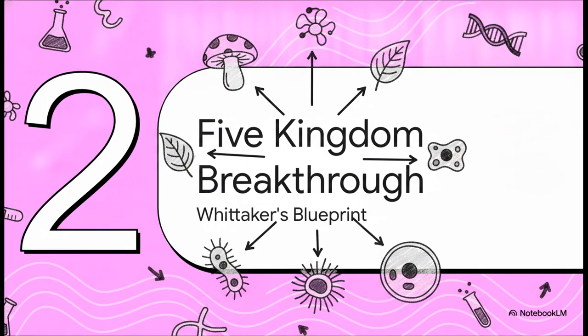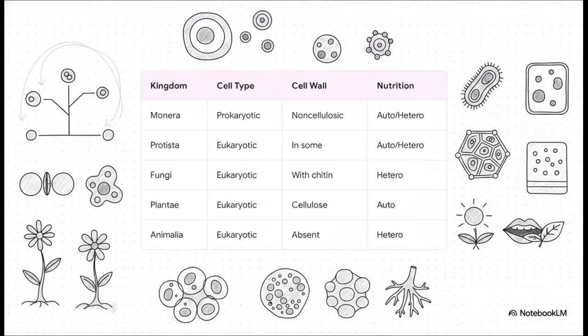Which brings us to Section 2, the five-kingdom breakthrough, Whittaker's master blueprint. Whittaker didn't just look at the outside of an organism. He dug into the microscopic hardware to create his rules. He set up very specific criteria. First, by checking for a nuclear membrane, he gave the simple prokaryotes their own dedicated kingdom called Monera.